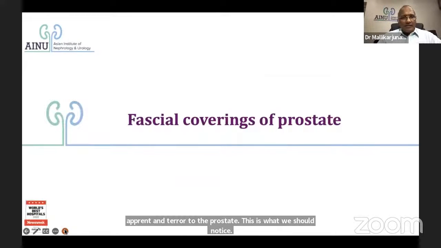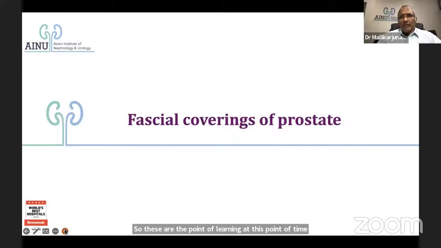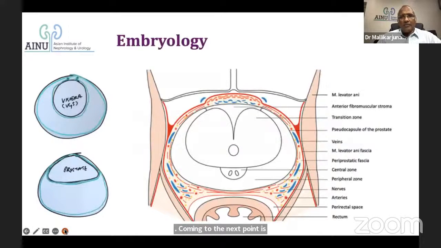Coming to the next point, the fascial coverings of the prostate. Let us look at the fascial coverings of the prostate. Let us look into the embryology again. This is the outside apparatus, and this is the viscera. This is the urogenital sinus or cloaca, whatever you call it. It is existing there, and there is an endopelvic fascia which covers over a period of time. There was nothing but a thin membrane of mesenchyme, and the same thing is the endopelvic fascia which is covering. So there is a visceral layer and a parietal layer of endopelvic fascia.